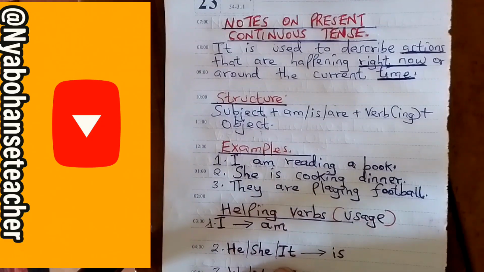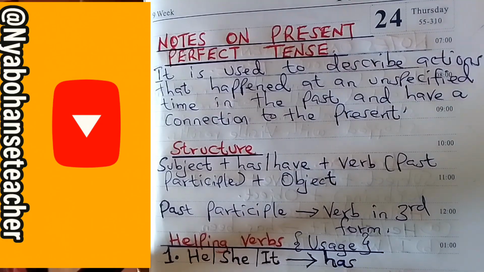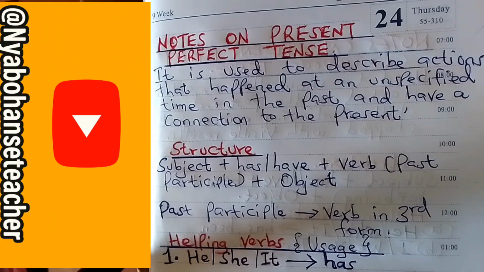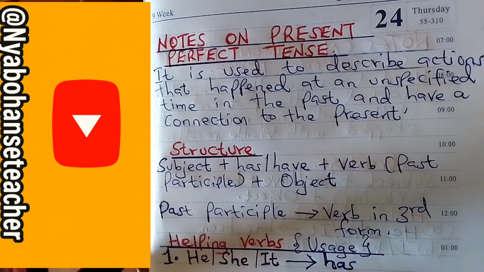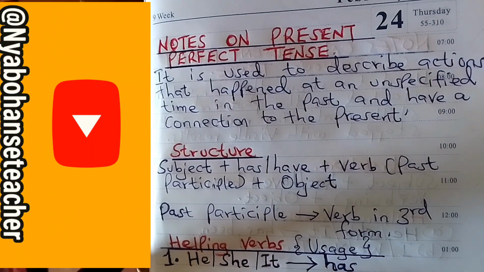So let's move to the next tense, which is the present perfect tense. We have finished the present continuous. Now we are moving to the present perfect tense. It is used to describe actions that happened at an unspecified time in the past and have a connection to the present. That's why it is named the present perfect tense. The action that happened in the past is connected to the present.